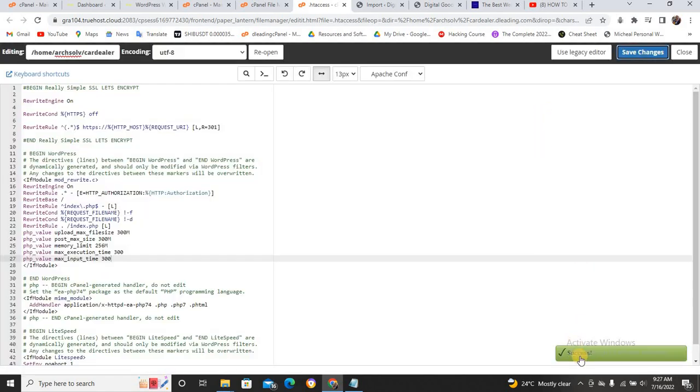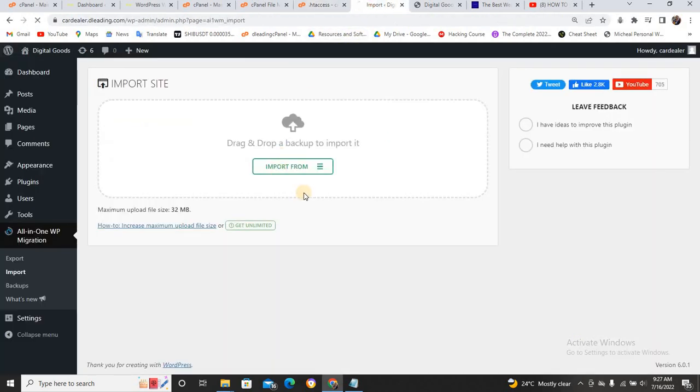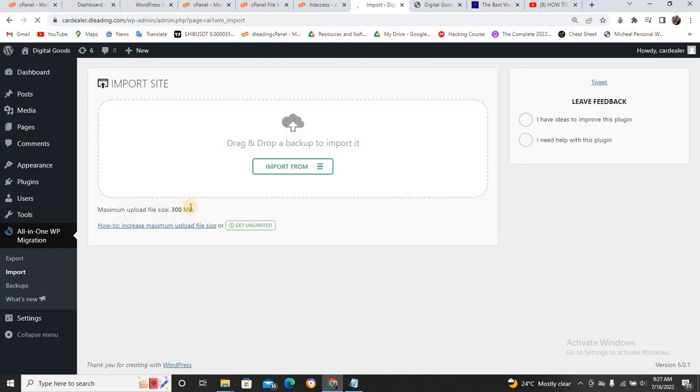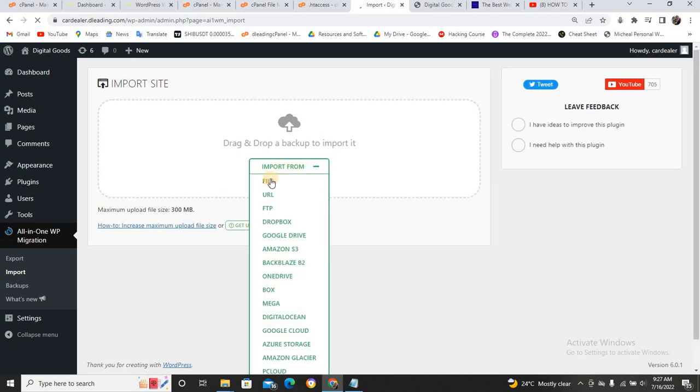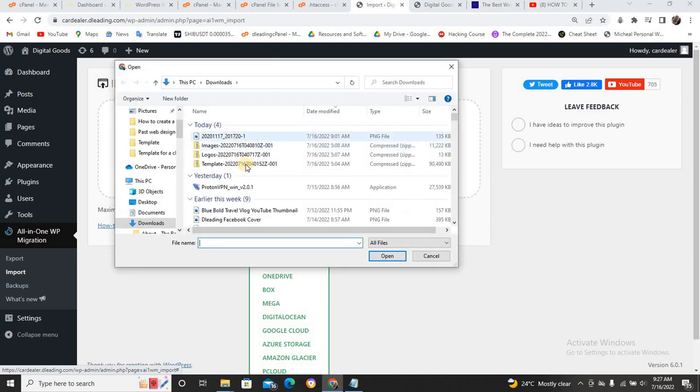And I'll wait. Now it has successfully been saved. So I'll go back to my site here and I will refresh, and you see that this will change. Now you can see this has already changed to 300. That means we can import it now. So all you need to do is click on import and click on file. Once you click on file, it's going to take you to where you have the file.